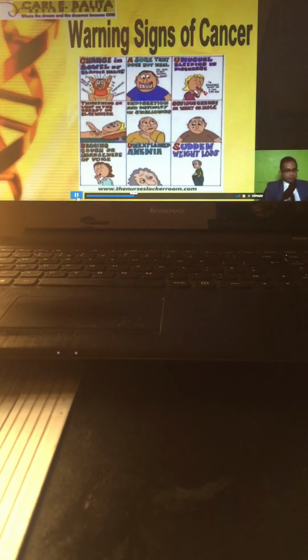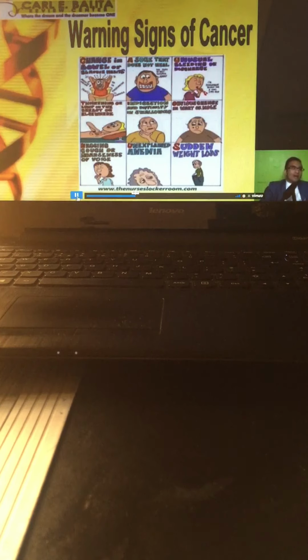Okay, letter O. Letter O stands for obvious change in the warts or moles. Nagkaroon tayo ng mutation of warts and moles. Mutation of warts, genital warts, can lead into the development of cervical cancer. Mutation of a mole, changes in the mole color, shape, diba? Consistency of it can lead into what? Warning sign for the development of melanoma. Melanoma is your skin cancer. So again, letter O, obvious change in the warts or mole.